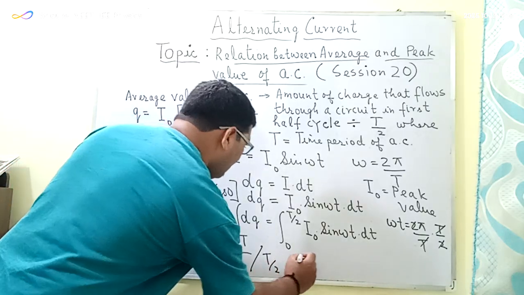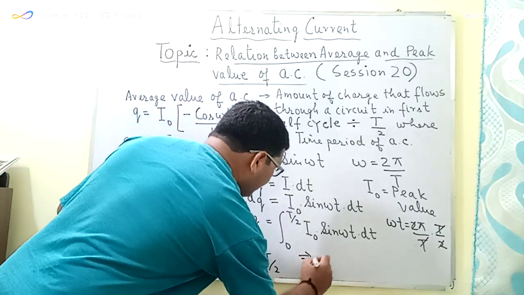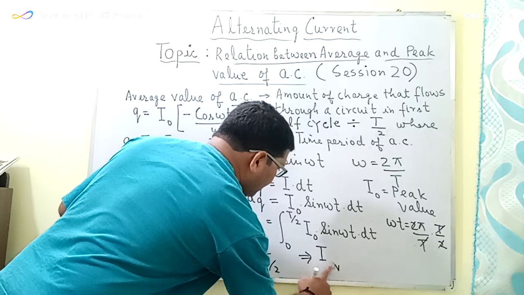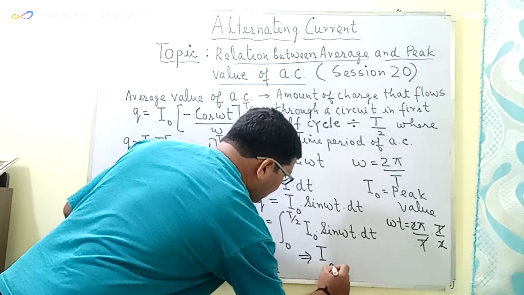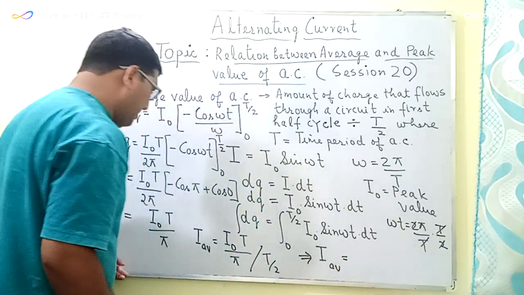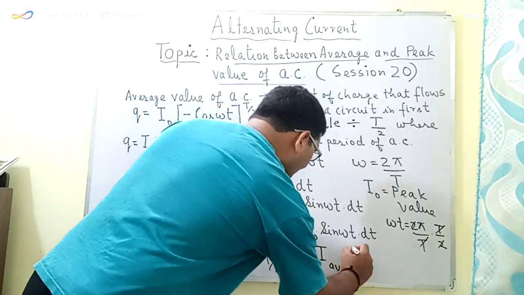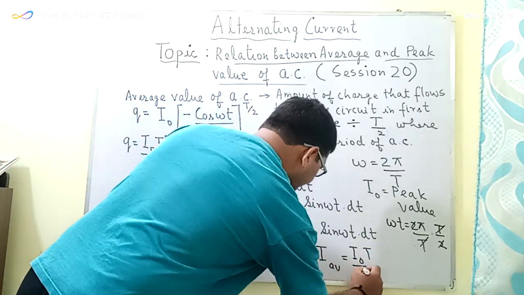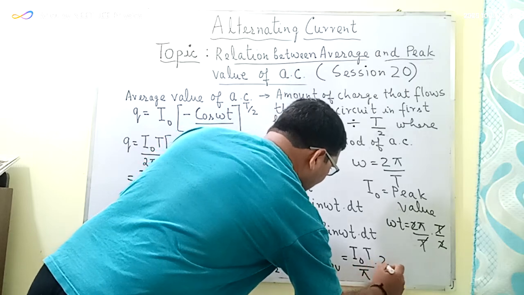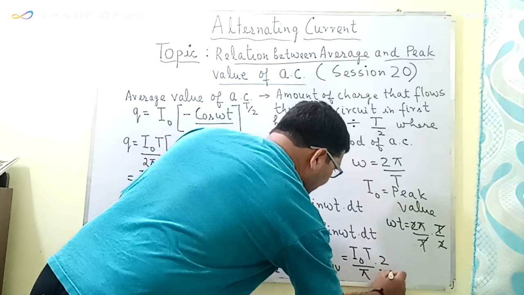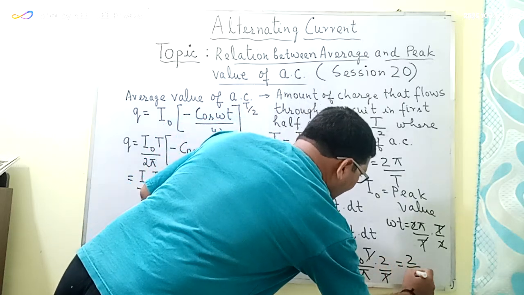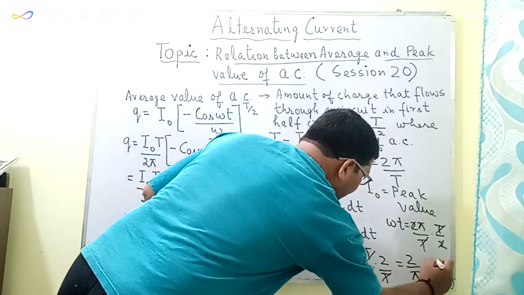So I average will be equal to I naught T divided by pi into 2 upon T. So this T and T will get cancelled out, and finally we are getting the answer as 2 upon pi into I naught.